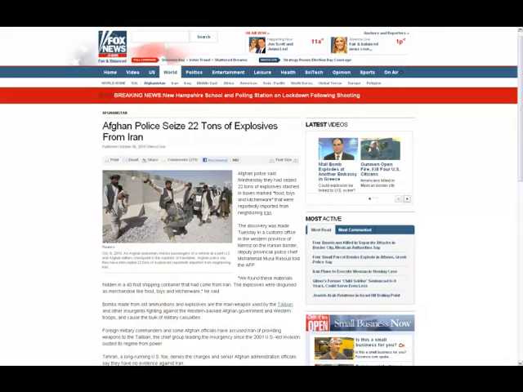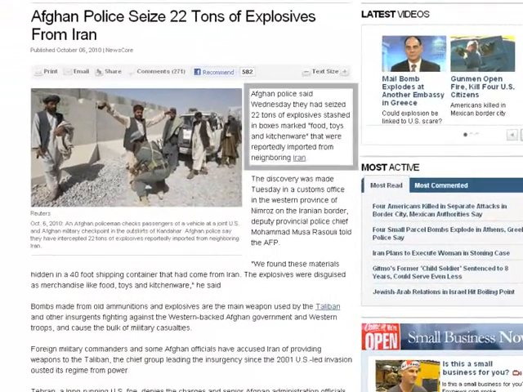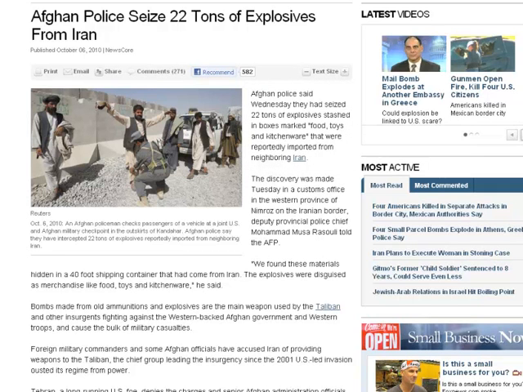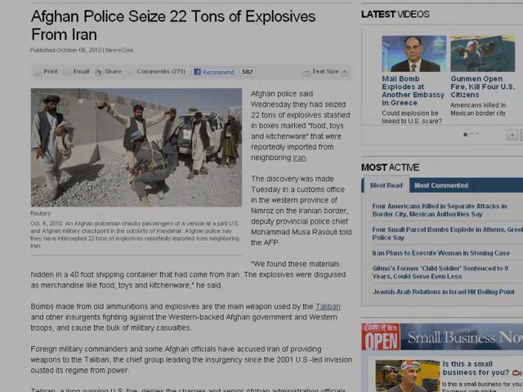Finally, let's try to use this dataset that we've created to investigate a real-world problem. Recently in Afghanistan, coalition forces discovered an Iranian shipping container filled with weapons. Authorities are not sure how the container made its way into Afghanistan, but one possibility could be via Pakistan's port of Karachi, one of the closest ports to Afghanistan. So this is where we will focus our investigation.